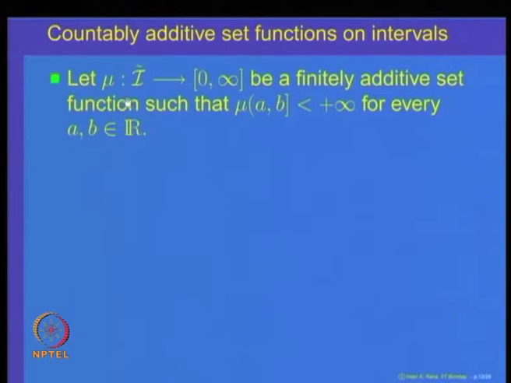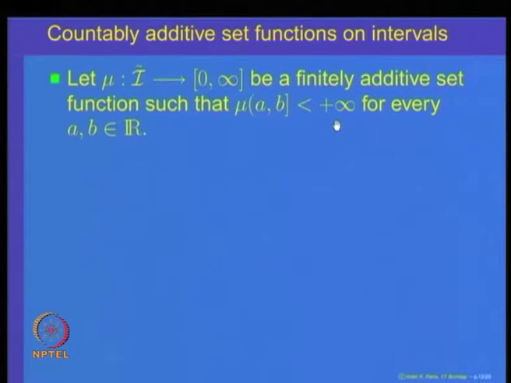Suppose we have got a set function mu on the class of all left open right closed intervals, such that, let us say it is finitely additive. This mu is given to be finitely additive, and also given the fact that mu for a finite interval is finite for every a and b.